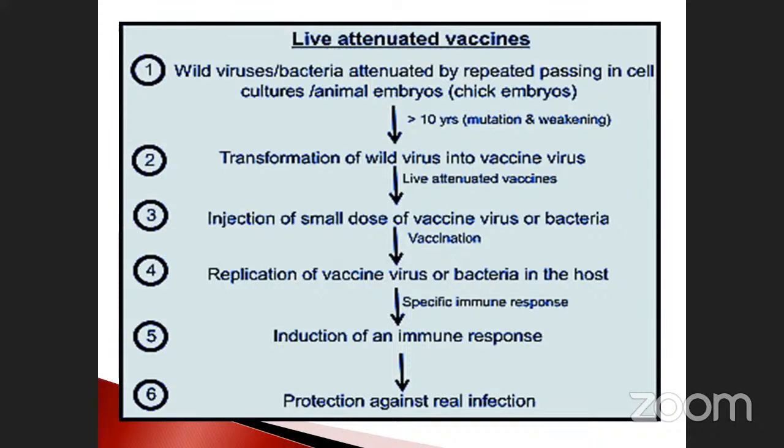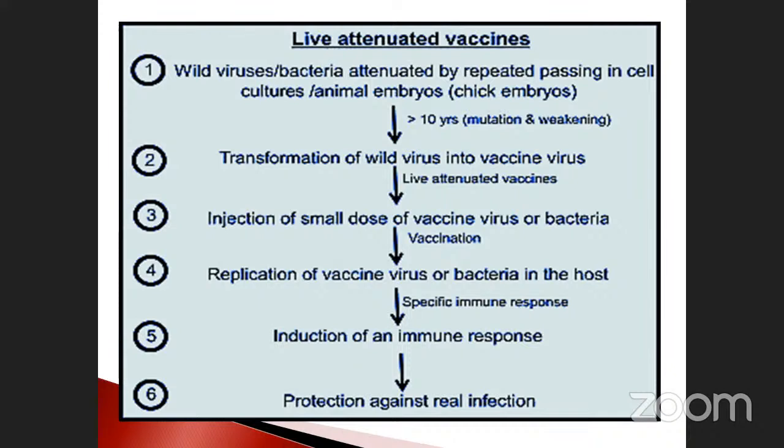Live attenuated means a living microorganism that may be injected. A small dose of the vaccine virus or bacteria is injected, which is vaccination. The vaccine virus or bacteria replicate in the host again and again, five or more than ten times.